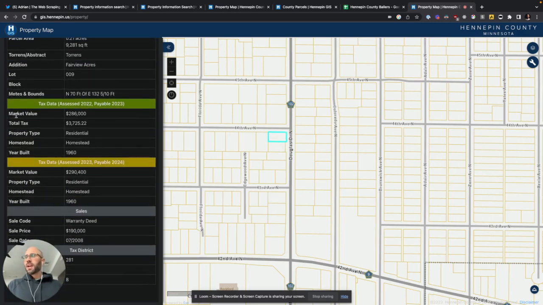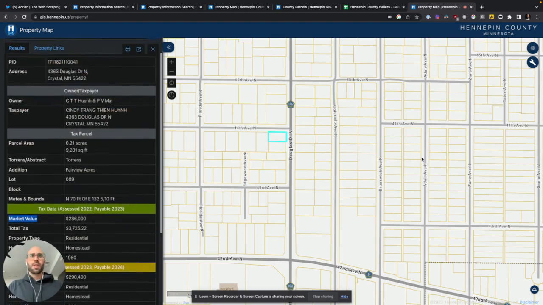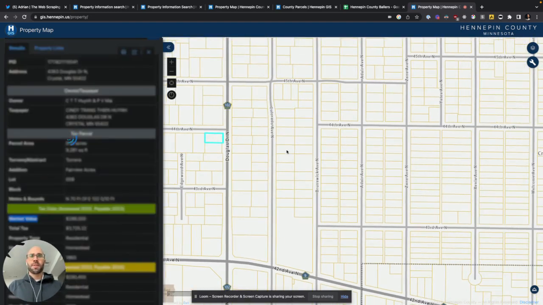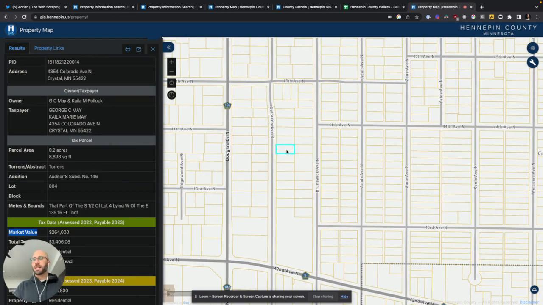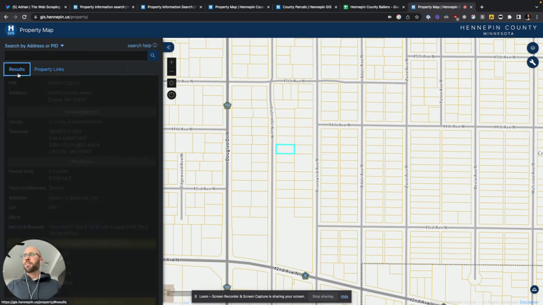So this is, I assume, the information that he wants, like market value. This is for 2022 and 23. So yeah, perfect. And then I want all of this data. And yeah, you can usually do this with any county. If you just Google whatever the county is and GIS, then that is a great resource. Ooh, property links as well.